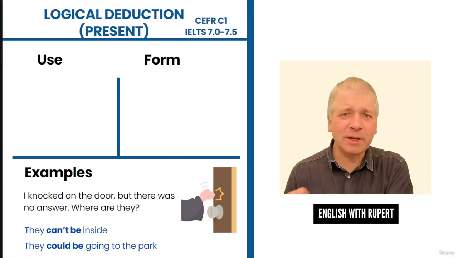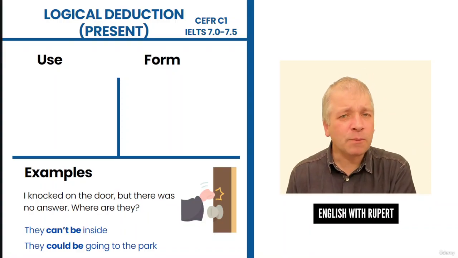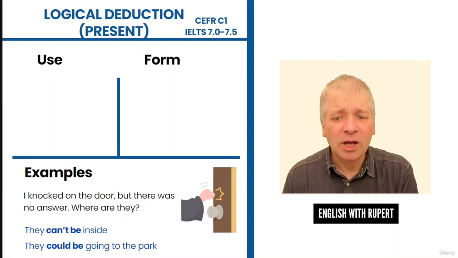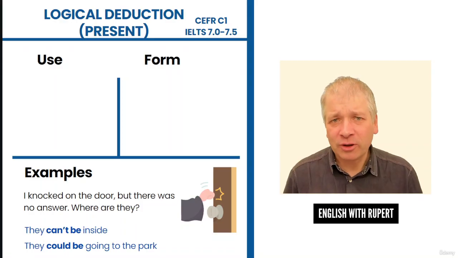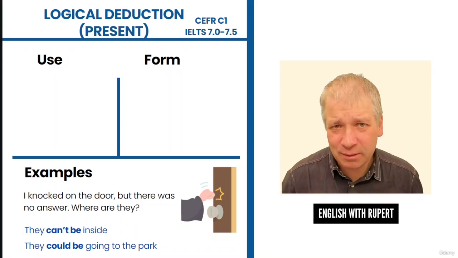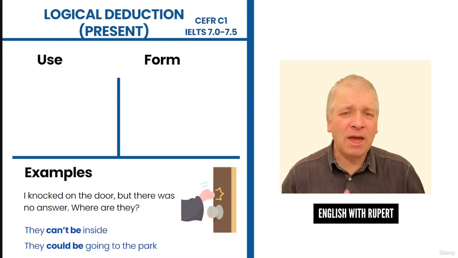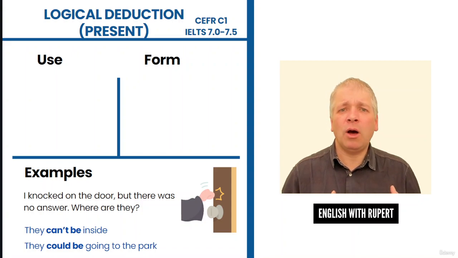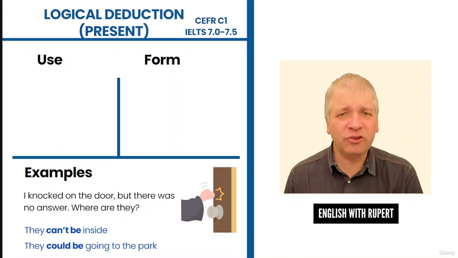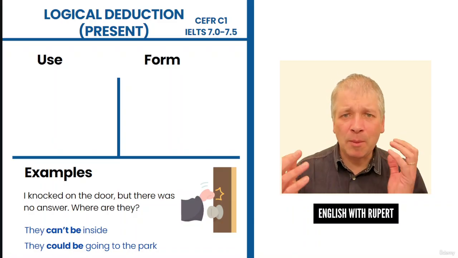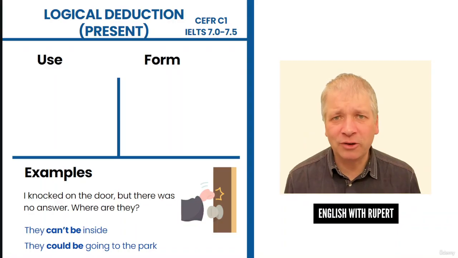Two different possibilities here, and this is what we call logical deduction. Logical deduction is when we imagine how a situation is based on the evidence, but it's not something we are 100% certain about because we can't see it or feel it or touch it. We have to come up with our own ideas about the situation.